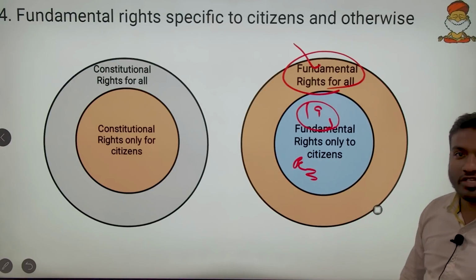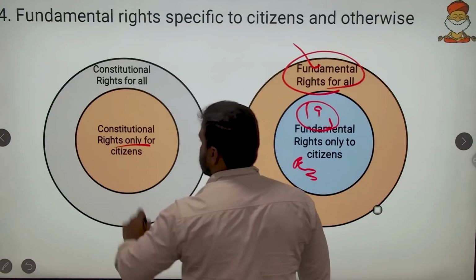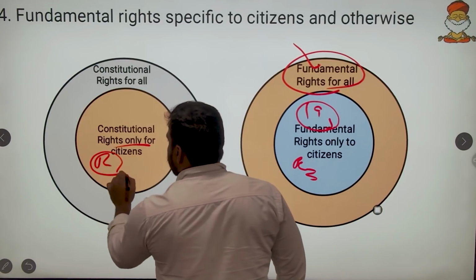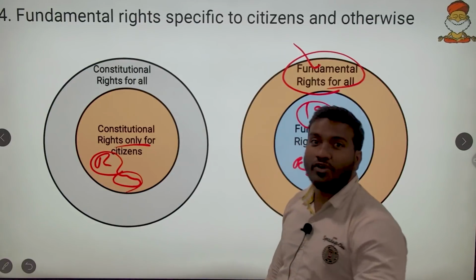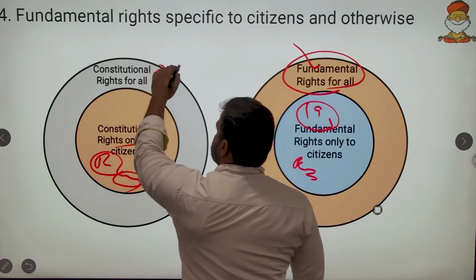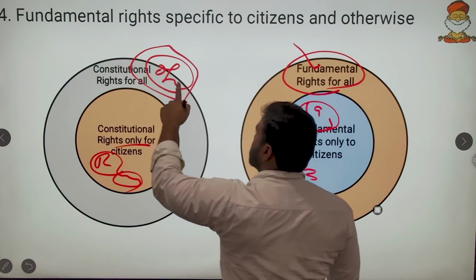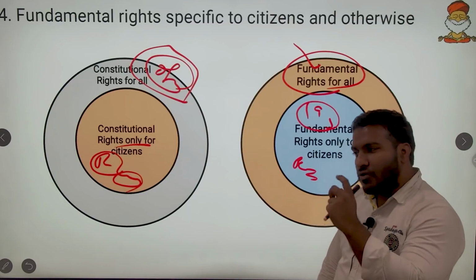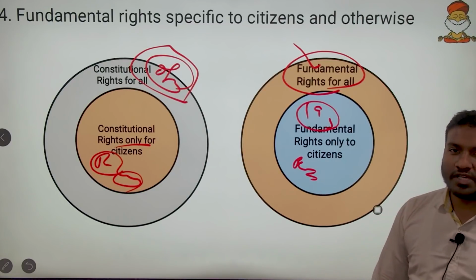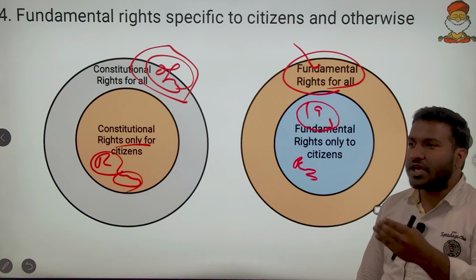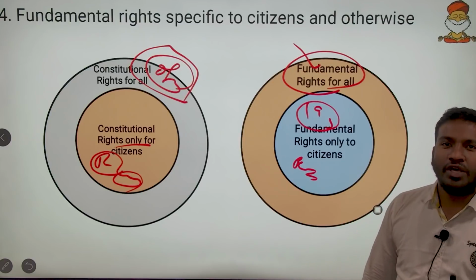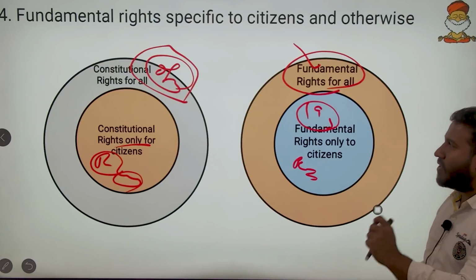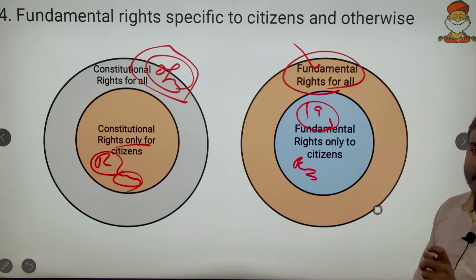Here also there are constitutional rights only for citizens. So adult franchise, the right to vote, is only for citizens, but the right to property is open to all. This right to property doesn't come with the word citizen. So we have to have knowledge of the wording of the article to hit such questions. Make sure that along with any other basic book you read the raw Constitution, so that you know what the Constitution actually provides in its clauses.